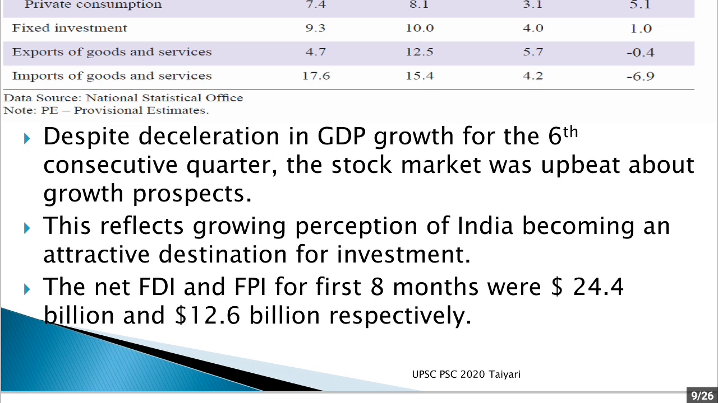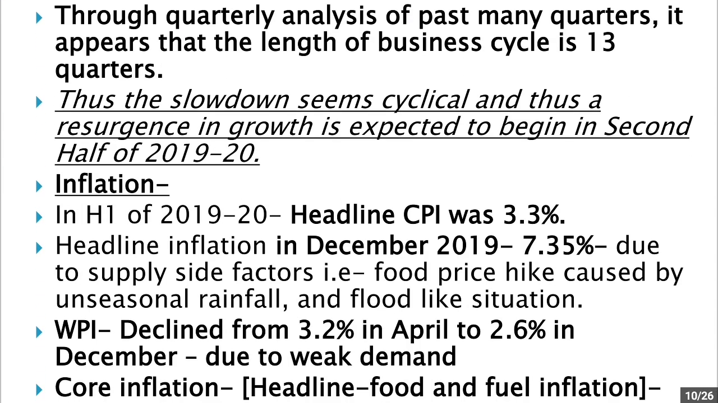So when we talk about FDI and FPI in the first 8 months, the net foreign direct investment was $24.4 billion, whereas portfolio investment was $12.6 billion respectively. Now you must know that portfolio investment is investment in the stock market. So that was $12.6 billion, whereas the FDI investment, that is investment in assets and so on, was $24.4 billion.